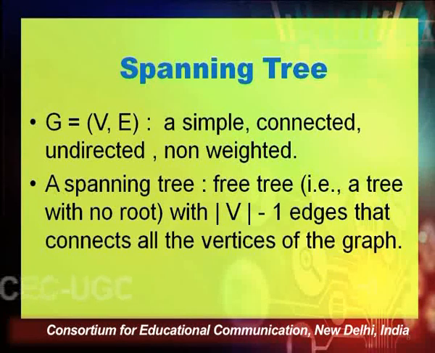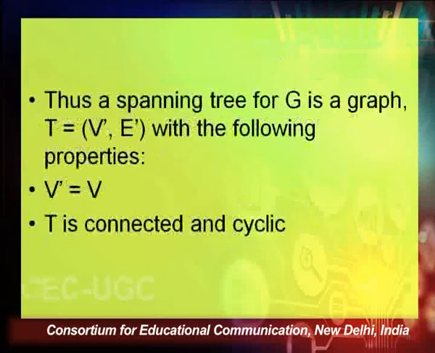A V-1 edged graph with all the vertices covered is a spanning tree. The term spanning indicates that it is taking care of all the vertices available within the vertex set of a graph.